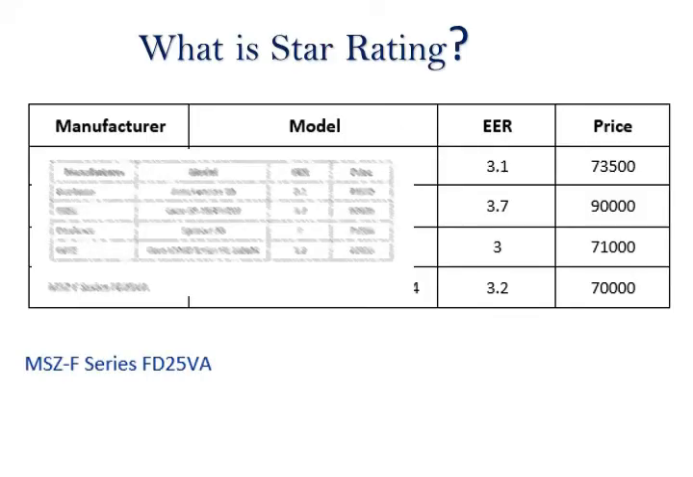So let's take some manufacturers and models. We are blurring the manufacturer and model as per social media policy, as we cannot highlight someone's models and degrade the other models. So we are going to a generic discussion. We have one model that has an energy efficiency ratio of 3.1, and its price in Bangladesh and Pakistan rupees is 73,000. The other one that has an energy efficiency ratio of 3.7 has a price of 90,000, and this one has an energy efficiency ratio of 3 and a price of 71,000, and this has an energy efficiency ratio of 3.2 and costs 70,000.